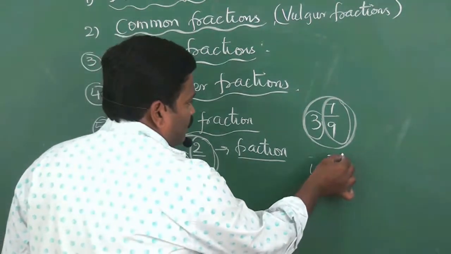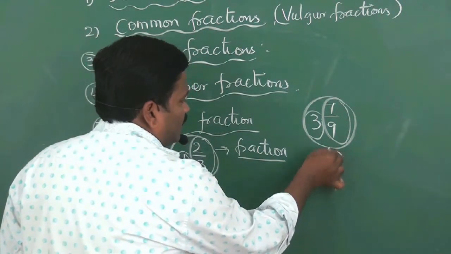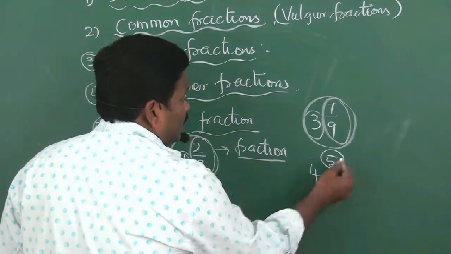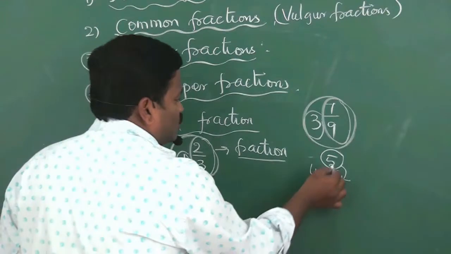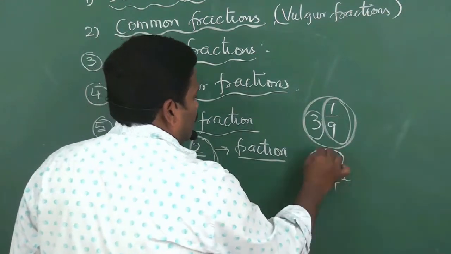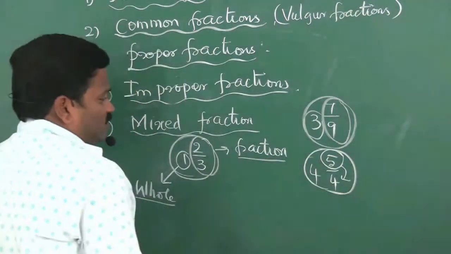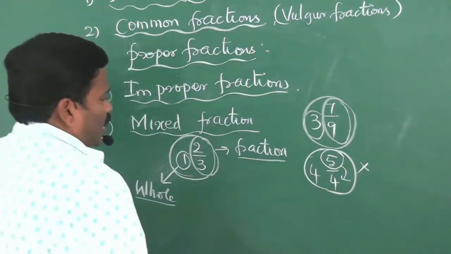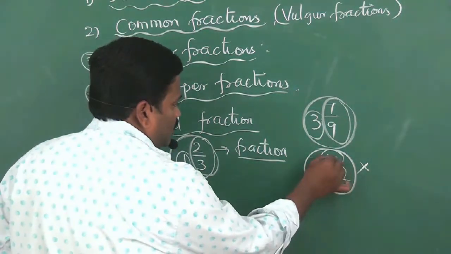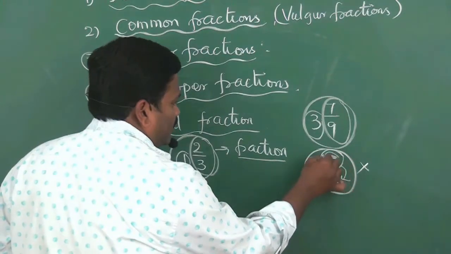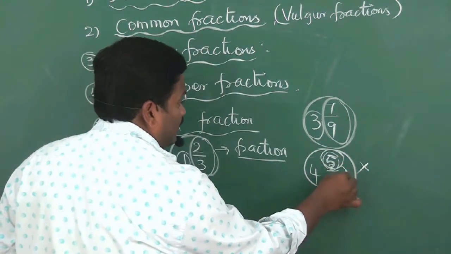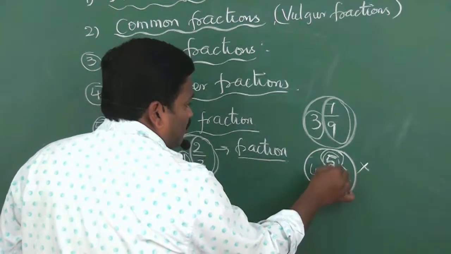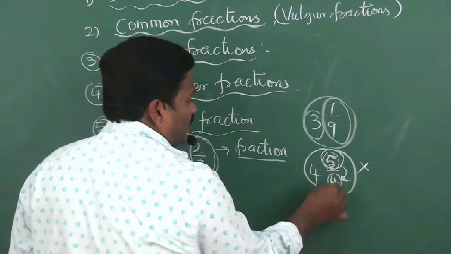Here, the fractional part is not less than the denominator. Again, we can convert this into a mixed fraction. This form is not correct. The numerator of the fractional part must be less than the denominator. This 5 must not be greater than the 4.